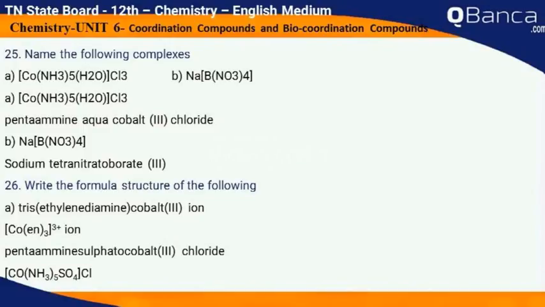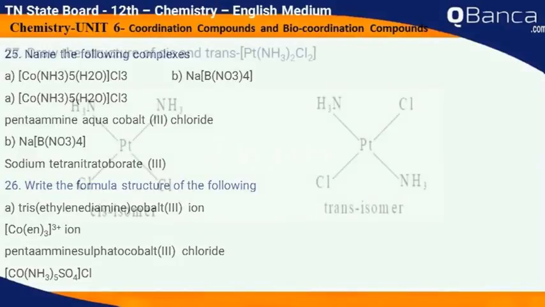Name the following complexes: [Co(NH3)5H2O]Cl3 and Na[B(NO3)4]. [Co(NH3)5H2O]Cl3 is pentaammine aqua cobalt(III) chloride, and Na[B(NO3)4] is sodium tetranitrate borate(III). Write the formula structure of the following: tris(ethylenediamine)cobalt(III) ion, [Co(en)3]3+ ion, and pentaammine sulfate cobalt(III) chloride, [Co(NH3)5SO4]Cl.